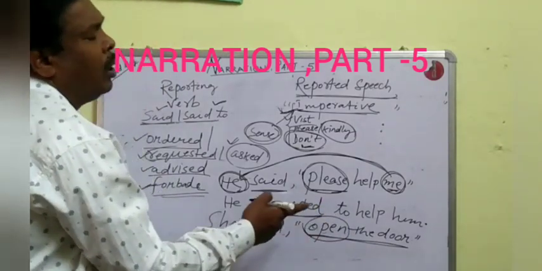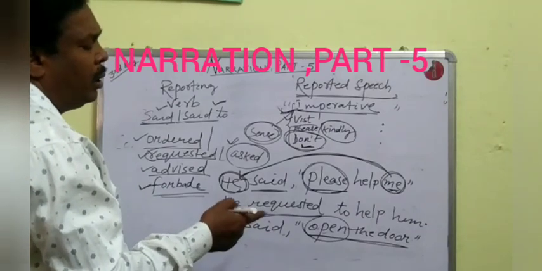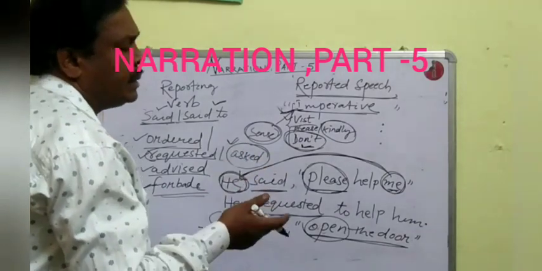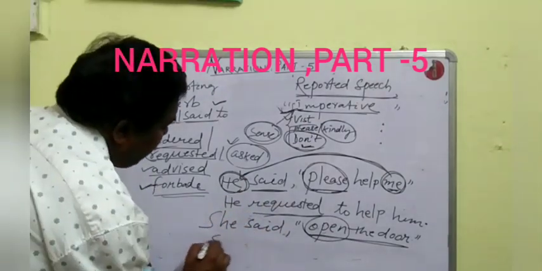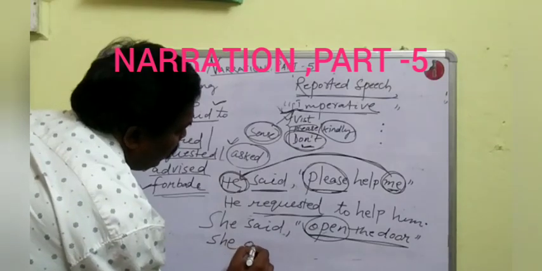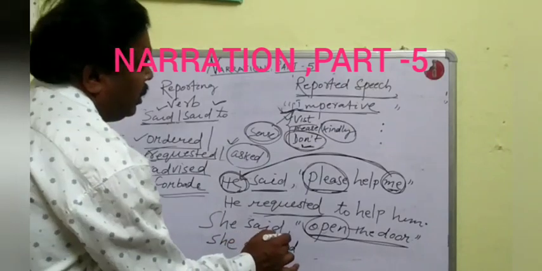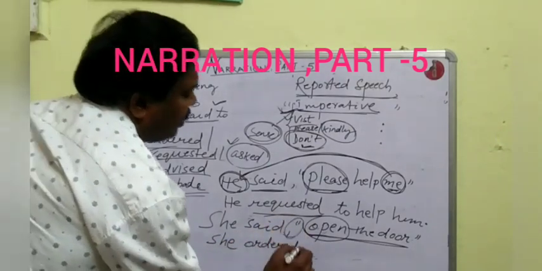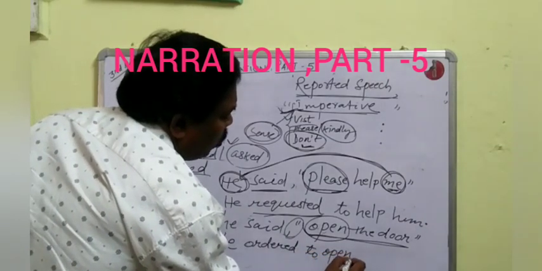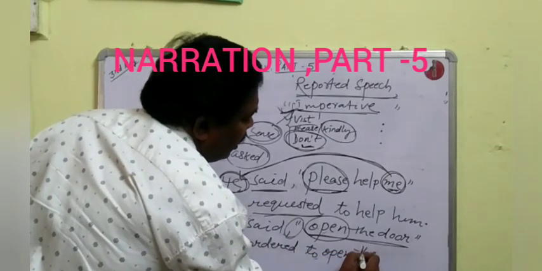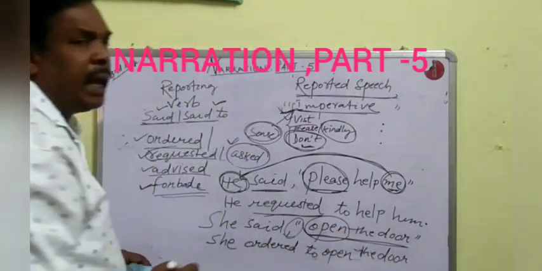Open the door can be expressed as an order or an advice, etc. So we shall write, she ordered. Then, removing the comma and inverted commas, we shall write to plus first form of verb open: to open the door.